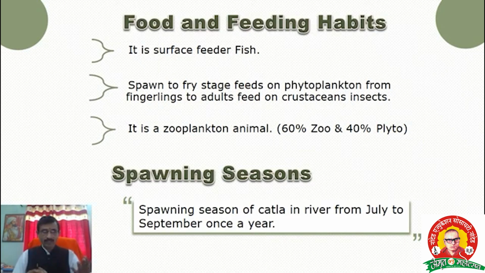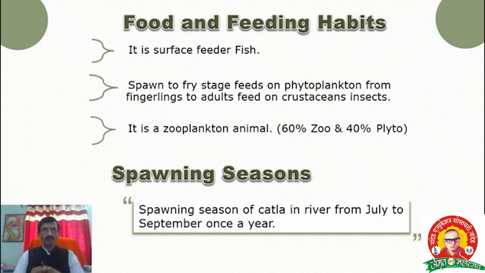From fingerling to adult stage, meaning the next stage of the fish, for the purpose of feeding habit, it feeds on crustaceans and insects. On further observation, scientists and other researchers found that it feeds on zooplankton, which are animals. As per graph calculation, the feeding habit of Catla is 60% zooplankton and 40% phytoplankton.